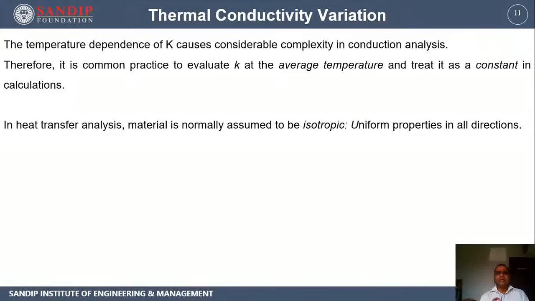So thermal conductivity in the x direction is equal to thermal conductivity in the y direction is equal to thermal conductivity in the z direction. A material possessing this type of characteristic can be called an isotropic material. And normally we are assuming that all the materials are isotropic in nature, means their properties are not changing with respect to direction, they are constant with respect to direction.